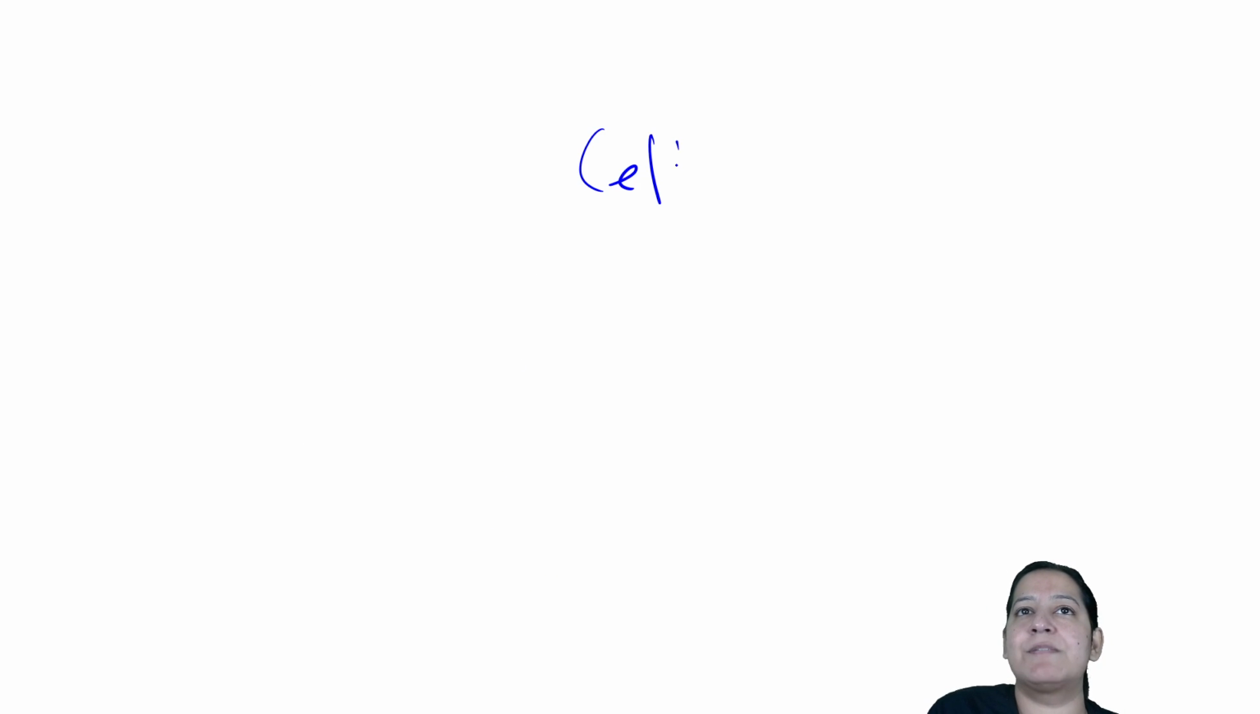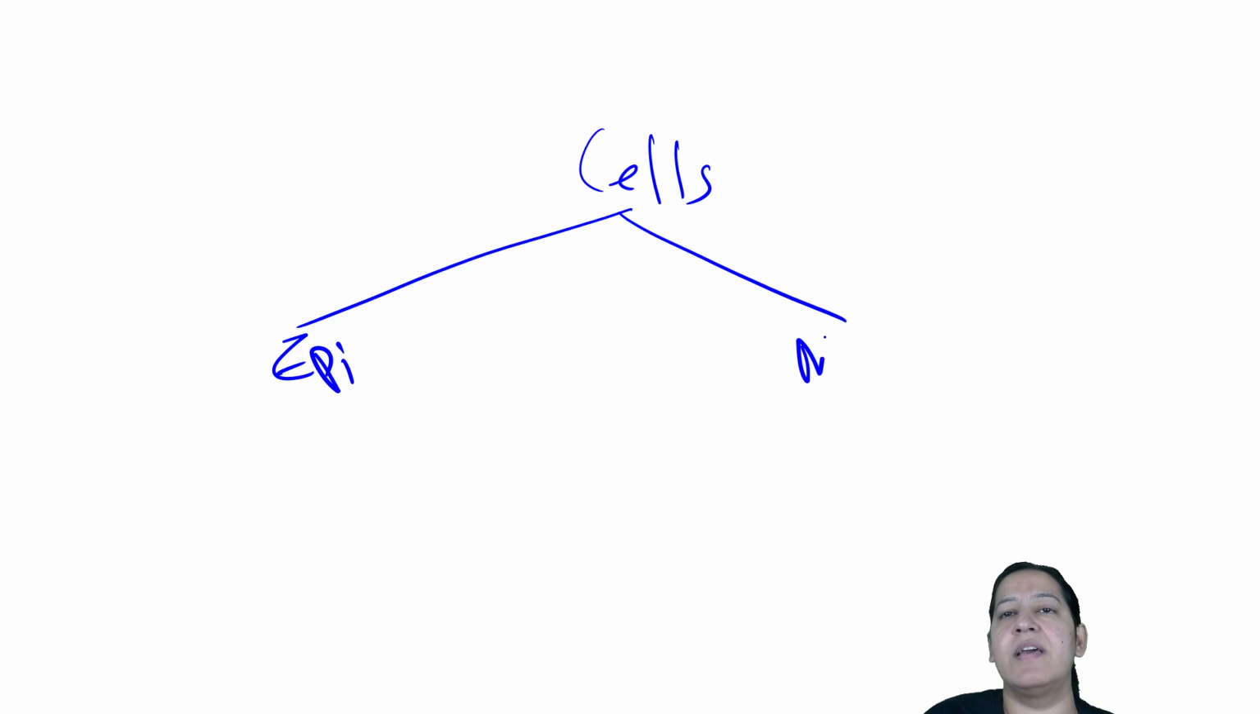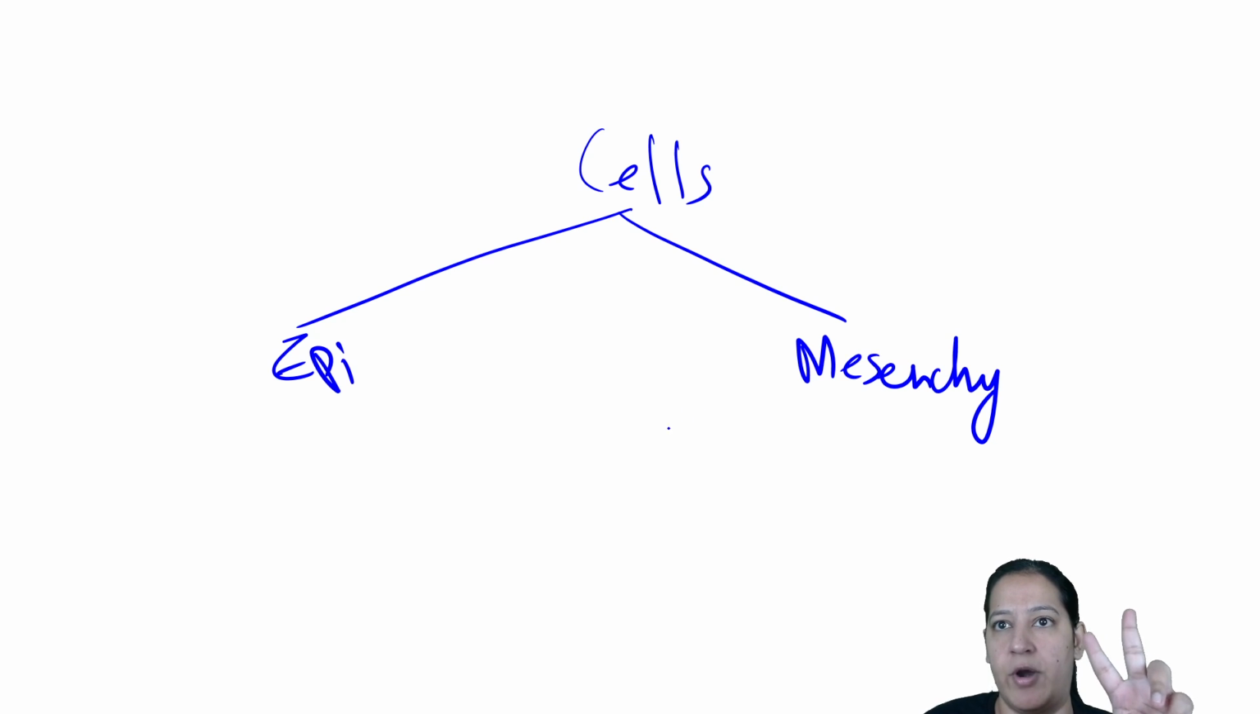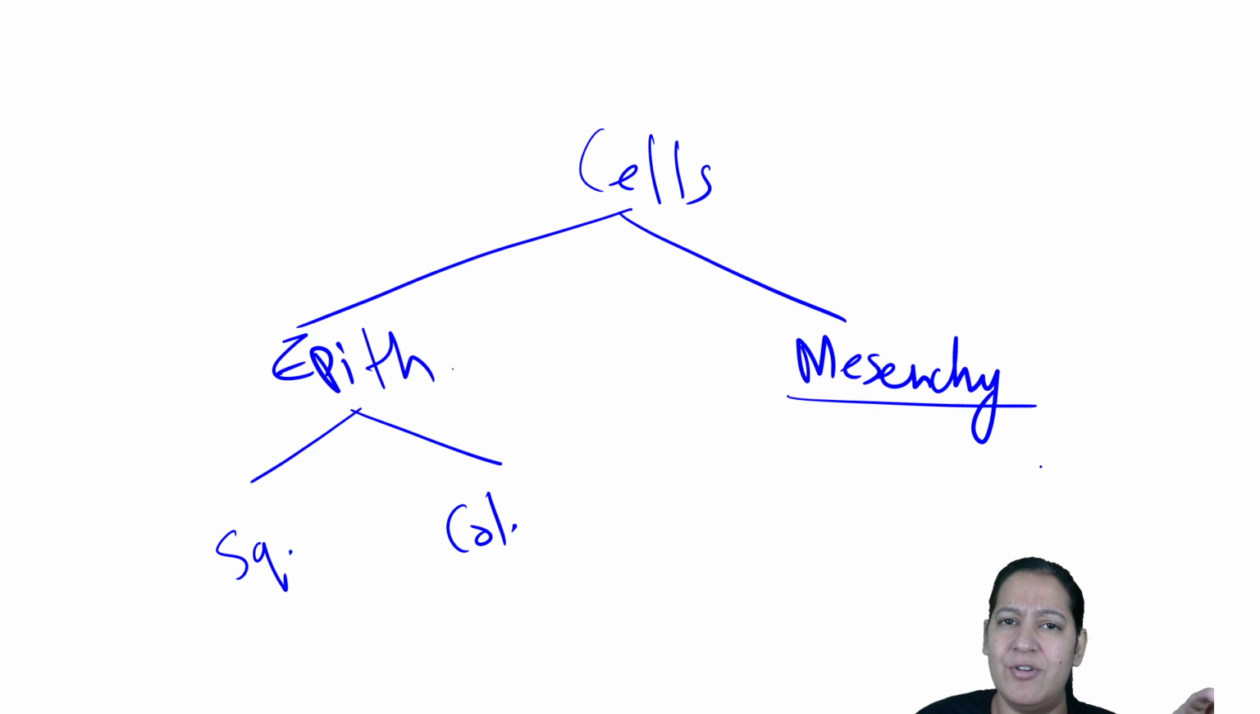What are the types of cells present in the human body? There are epithelial cells and mesenchymal cells, the two types of cells present in the human body. Epithelial cells are of two types, squamous cells and columnar cells, and mesenchymal cells are of multiple types. All of them can give rise to tumors.